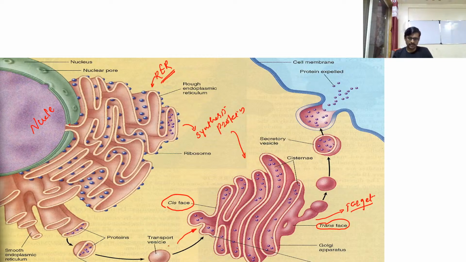Sir, after degradation, where does the protein go? Let's see, guys. For example, this protein is misfolded. The Golgi complex sends it back toward the rough endoplasmic reticulum. Then the rough endoplasmic reticulum refolds it and sends it to the Golgi complex again. If there is still a problem inside the structure of the protein, then the rough endoplasmic reticulum sends this protein toward the protease complex.